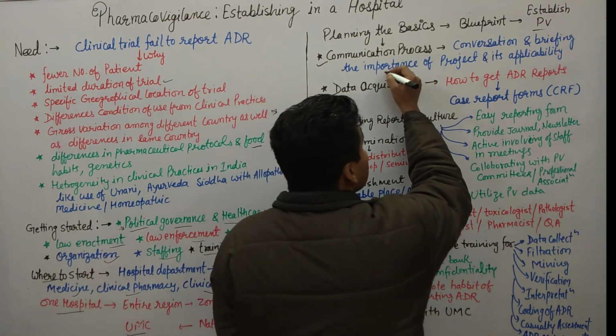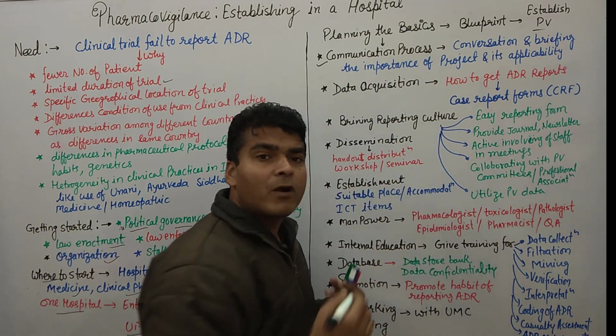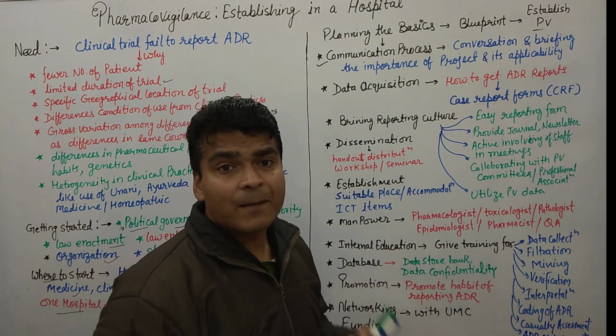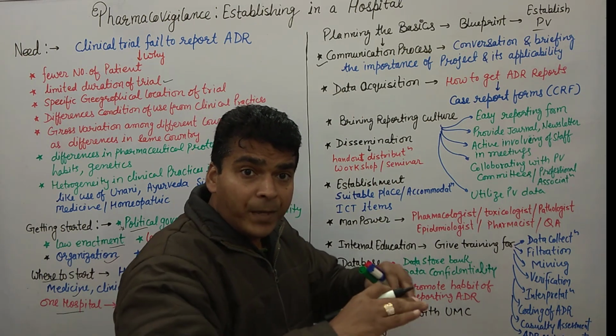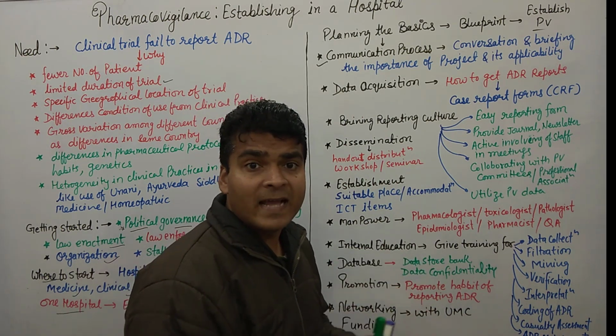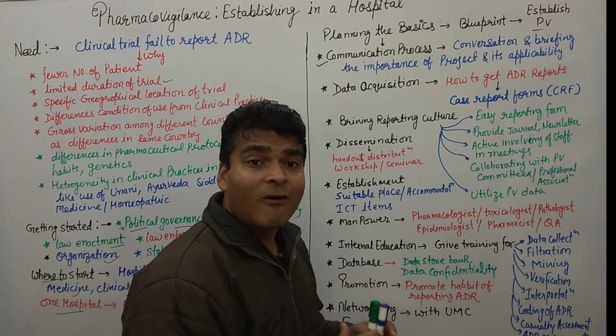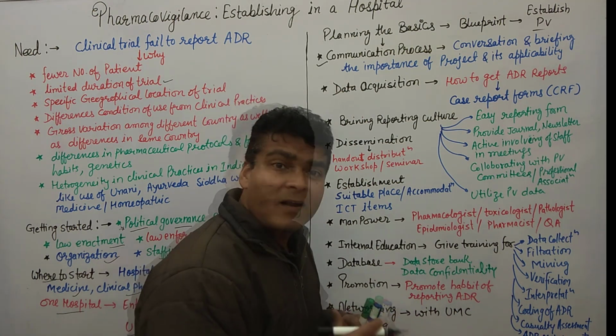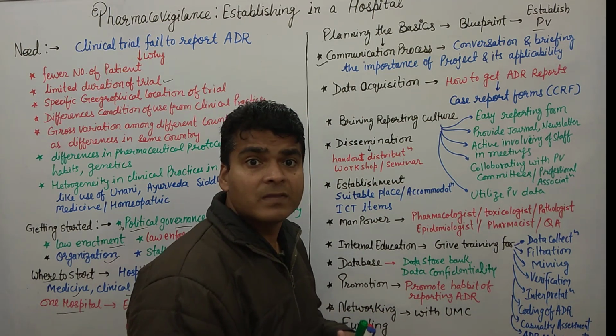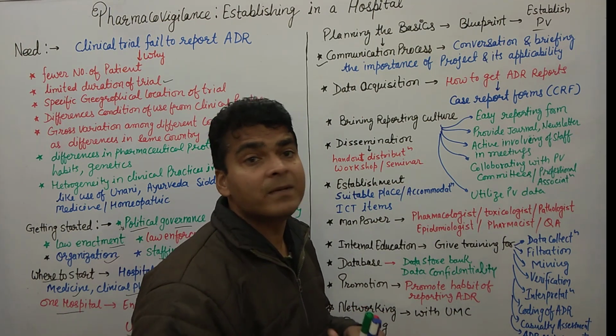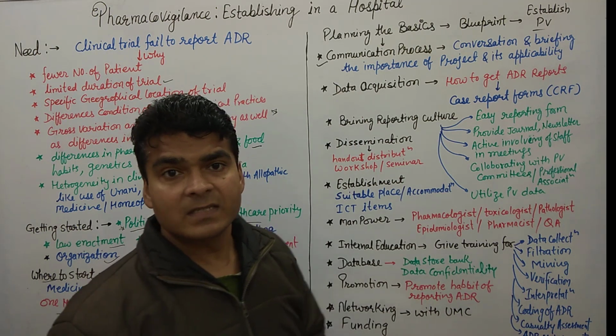If we discuss the importance of this project and its applicability, then the people associating with this program are able to understand its importance and benefits, so they can take steps to establish this pharmacovigilance. Clear, everyone?